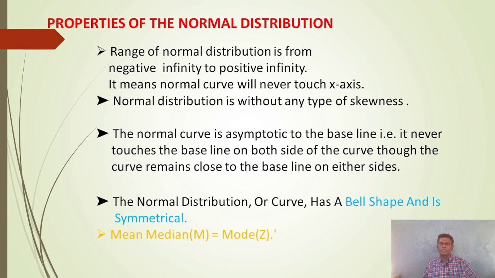The normal distribution or curve has a bell shape and is symmetrical. Mean, median is equal to mode.